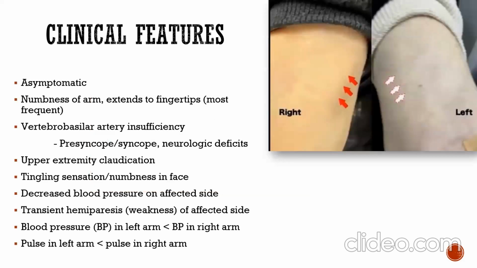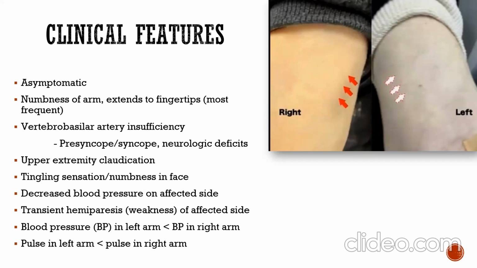Clinical features: may be asymptomatic, and symptoms include numbness of the arm, extending to the fingertips, which is most frequent, vertebrobasilar artery insufficiency, which includes presyncope, syncope, and neurological deficits, upper extremity claudication, tingling sensation and numbness in the face, decreased blood pressure of